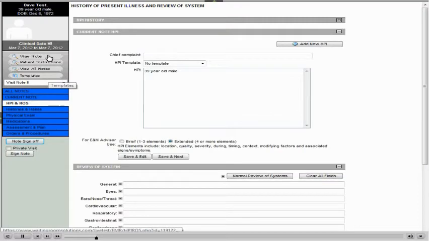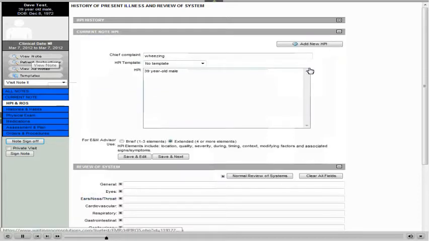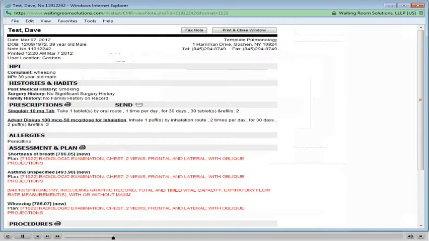First, let's view our note for this new patient without entering any information. Here you see the basic note layout with just the minimal information supplied by our patient at check-in. Now let's apply a global template for the patient's chief complaint of wheezing. Once we apply the template, we can view our note. With one simple click, the majority of your note is already pre-filled out for you.